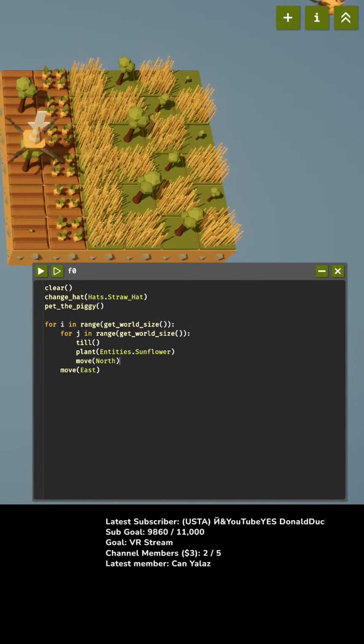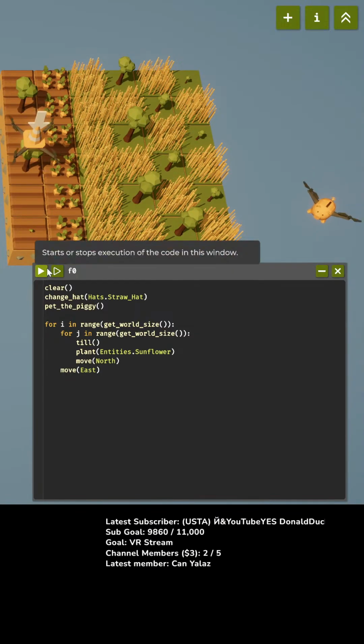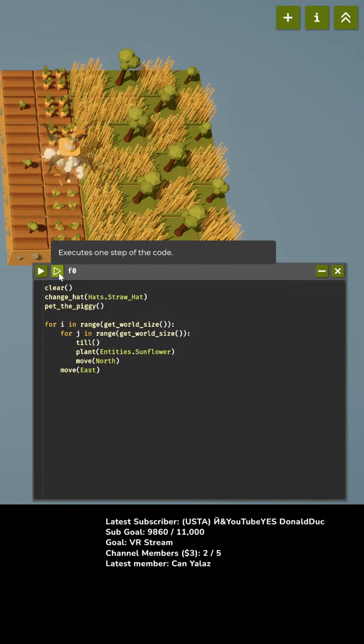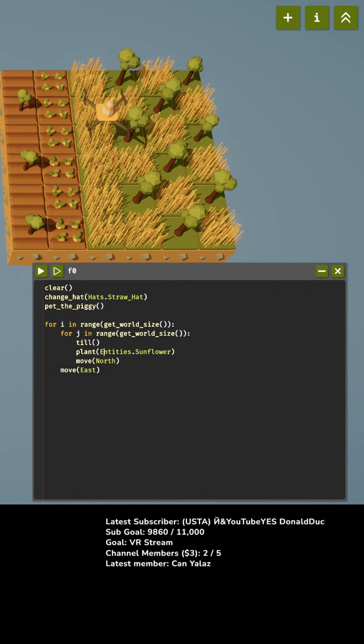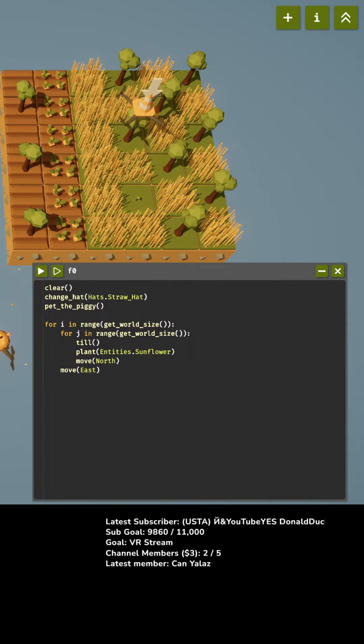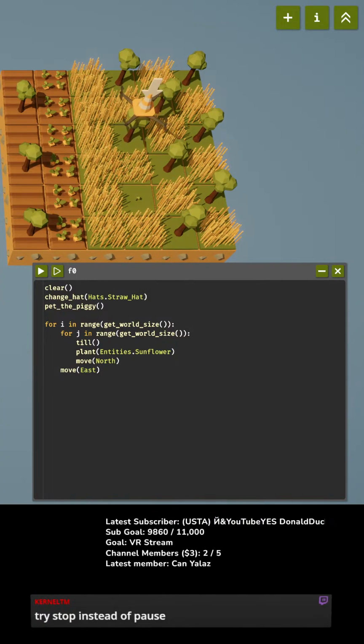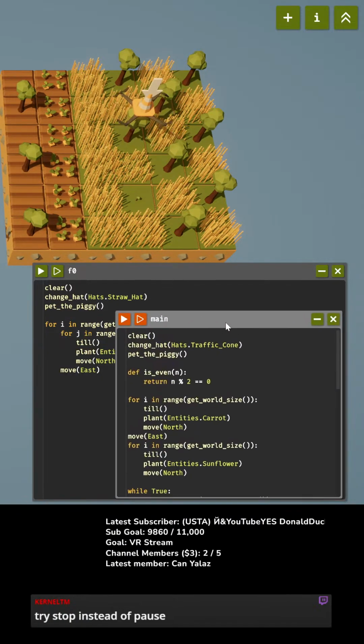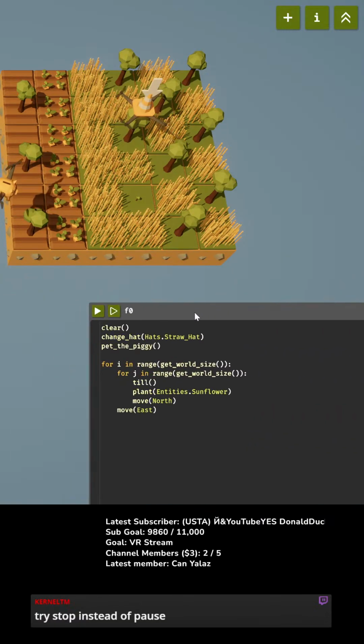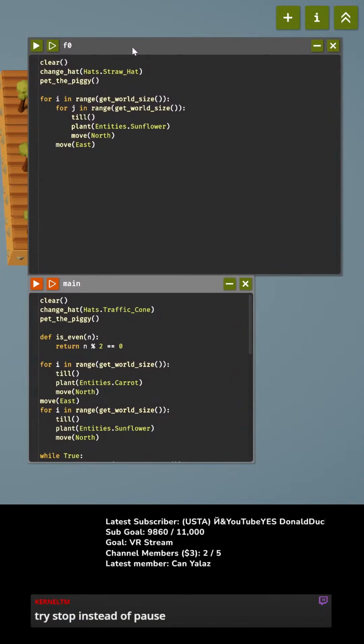So here we go. I did this. Okay, so I would think this would go to this code here, not my main code. Try stop instead of pause. What do you mean stop instead of pause? Oh, I see they're underneath each other now.